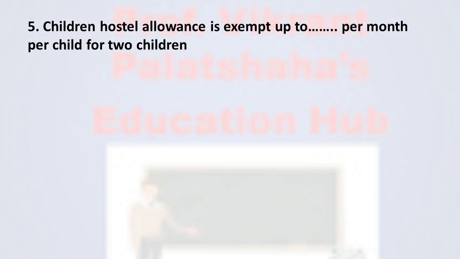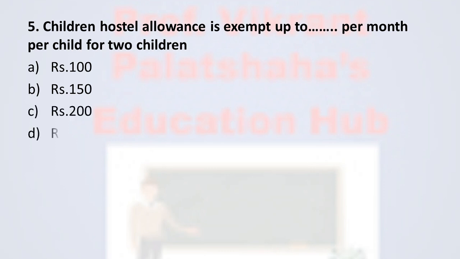Next question number 5. Children hostel allowance is exempt up to dash per month per child for 2 children. Option A rupees 100, option B rupees 150, option C rupees 200, and option D rupees 300. And the correct option is option D, rupees 300. Children hostel allowance is exempted up to rupees 300 per month per child, maximum up to 2 children.